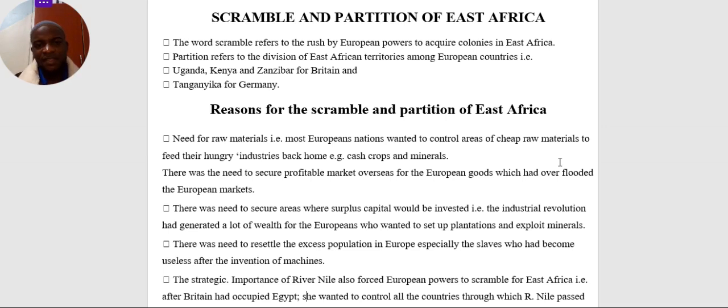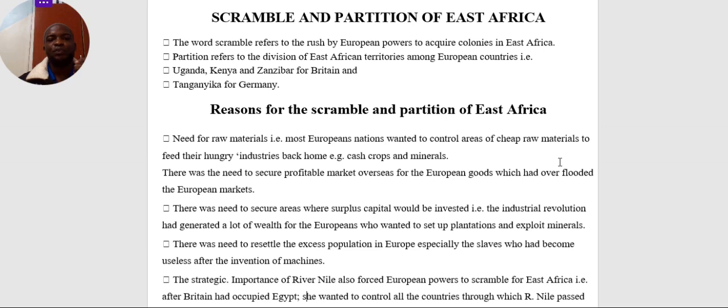Two, there was need to secure a profitable market overseas for the European goods which had flooded European markets. After the outbreak of the Industrial Revolution in Europe that started with Britain, many European countries faced a problem of overproduction. Due to overproduction, they had a limited market.